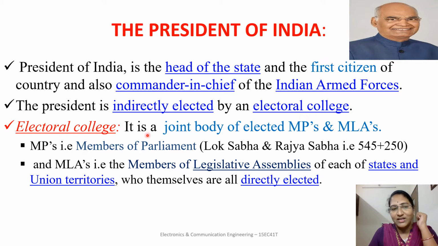What is the electoral college? The electoral college is a joint body of elected MPs and MLAs. What is an MP? MP means Member of Parliament. Parliament means Lok Sabha and Rajya Sabha. So Lok Sabha members and Rajya Sabha members jointly, that is 545 plus 250, all these MPs will elect the President of India, and also MLAs. MLAs means members of legislative assemblies of different states and also from union territories, who themselves are all directly elected.